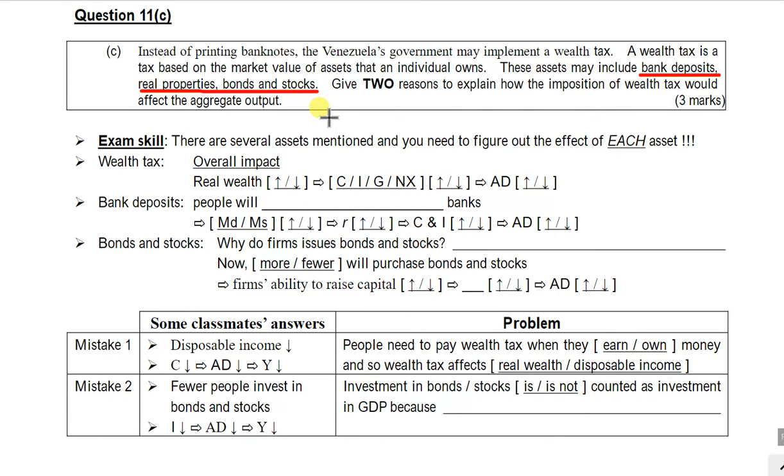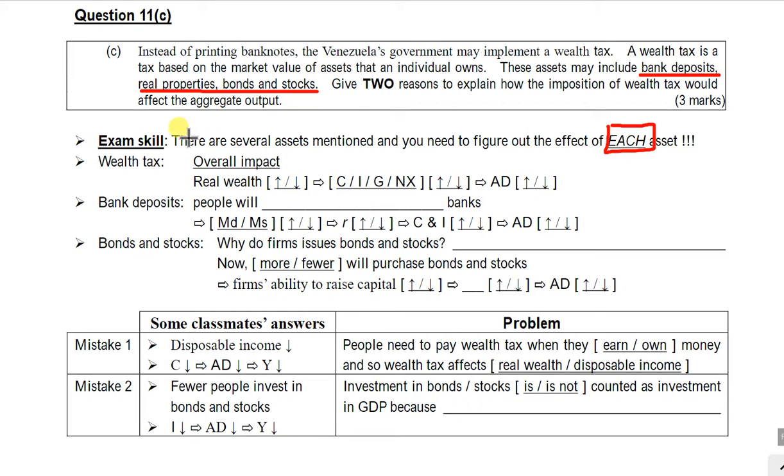And one examination skill that you must remember before your DSE is, just like a question with several sources, you need to refer to these assets one by one so that you get the reason why the aggregate output could be affected. And you need to respond to each of the assets if you could. Then let me tell you how to cope with this question now.